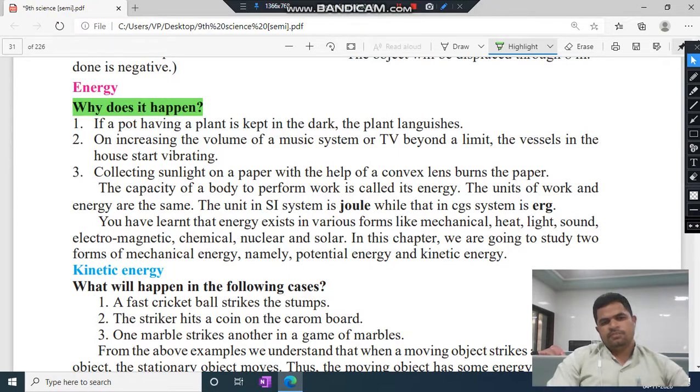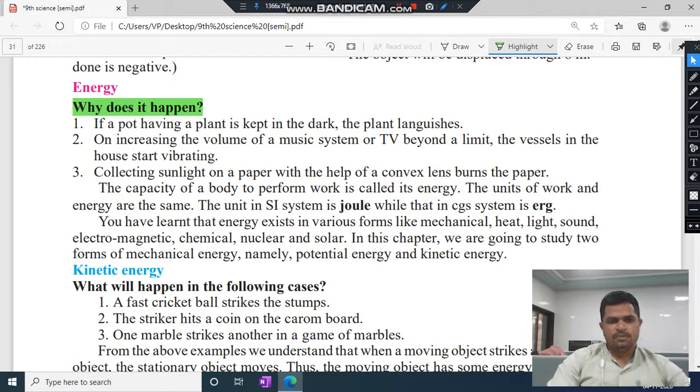When we keep the pot in the dark, the plant languishes. The plant मुरझा जाता है. ये क्यों होता है? That is due to the energy factor, that is light energy. Definitely the plant can't get light in the dark room, so the plant languishes.